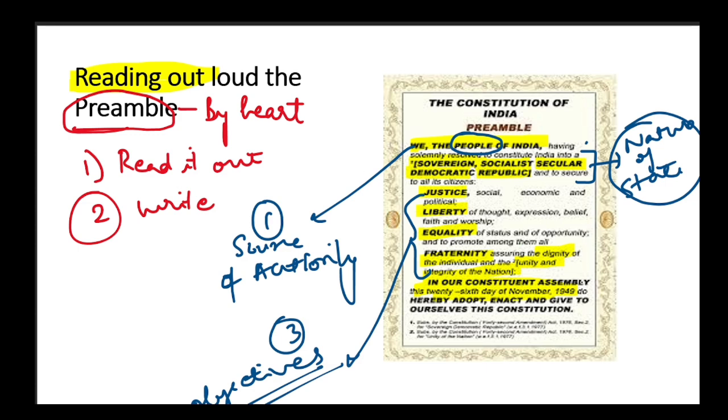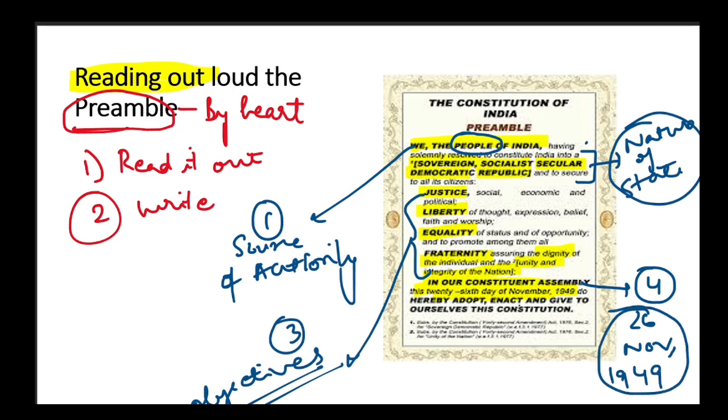And one of the most important things that we come to know is from this last paragraph, where it says when we adopt our Constitution. It is on 26th November 1949. We adopt, enact and give to ourselves this Constitution. I hope this is clear.